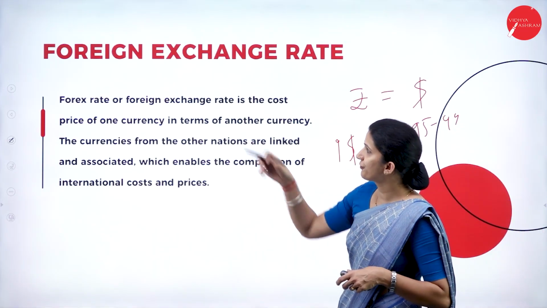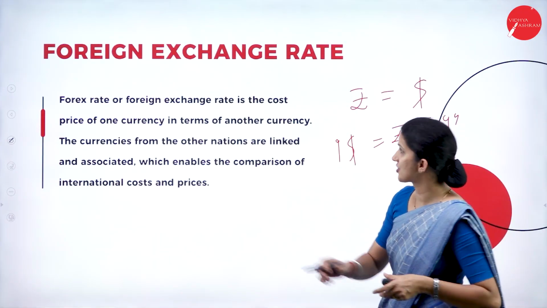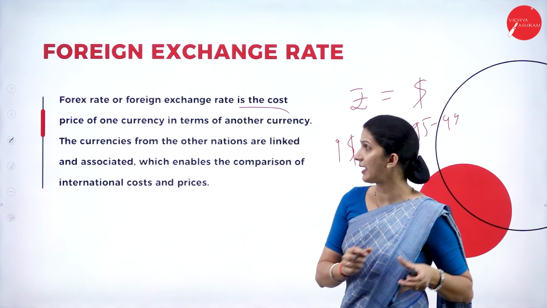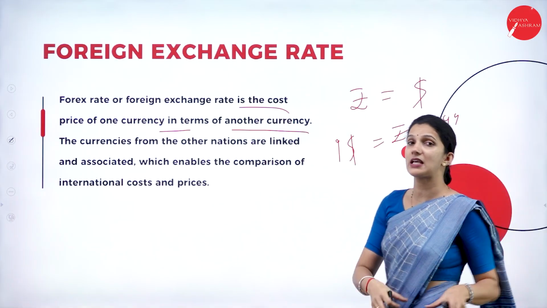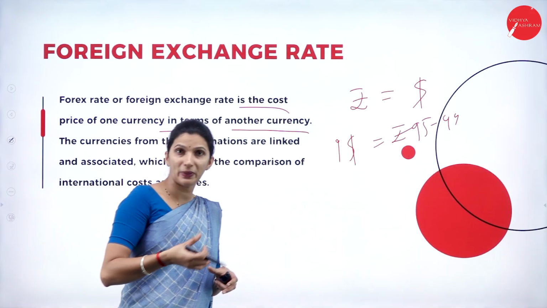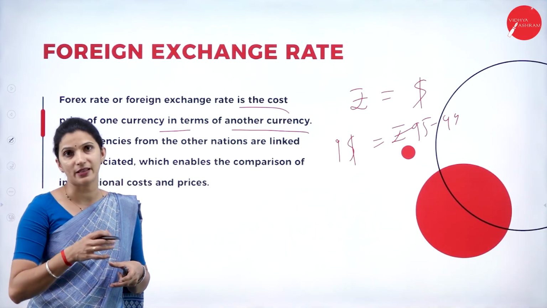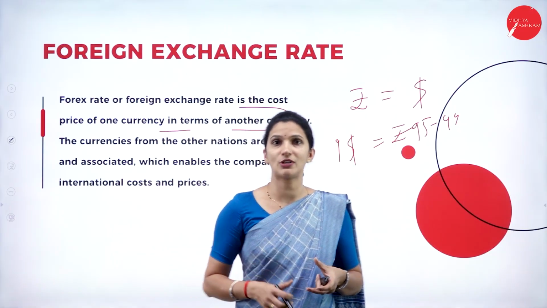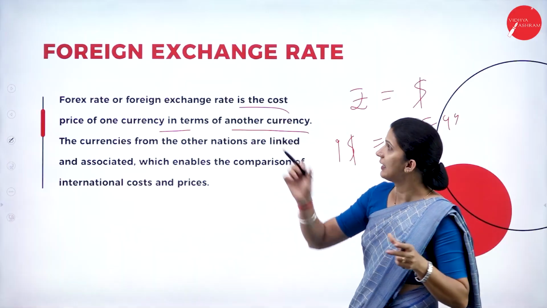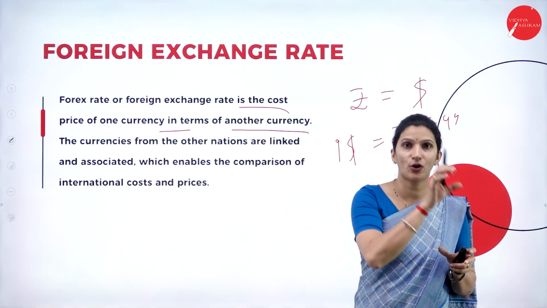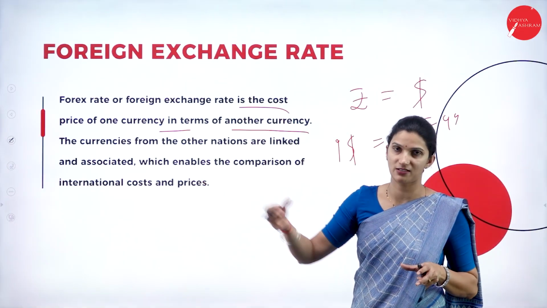So the foreign exchange rate is the cost or price of one currency in terms of another country's currency.